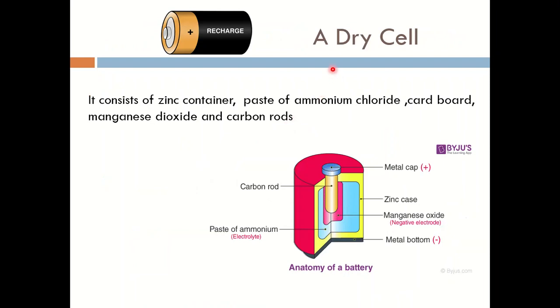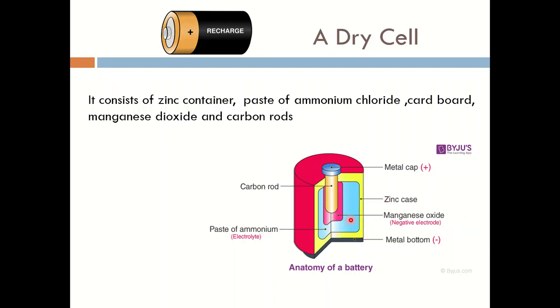Now we will discuss what a dry cell is and how a dry cell is formed. This is the structure of a dry cell. In a dry cell, there is a zinc container which has a paste of ammonium chloride in it. This blue color paste shown here is the paste of ammonium chloride.